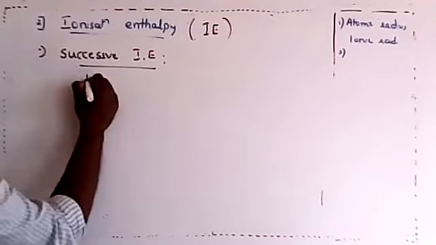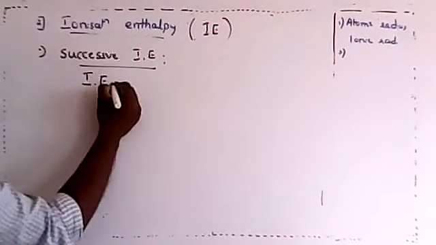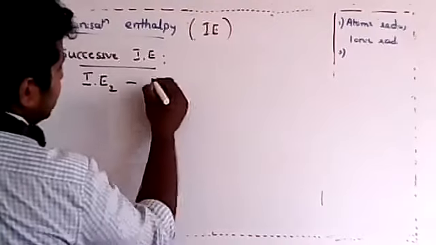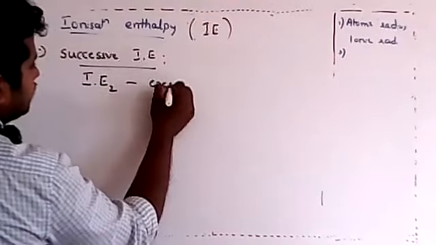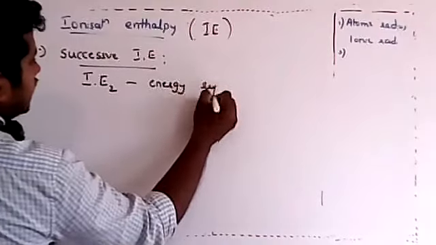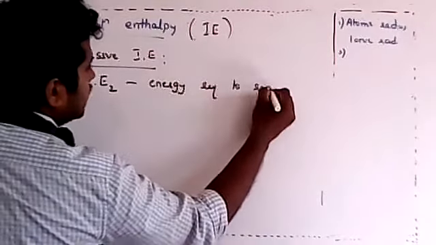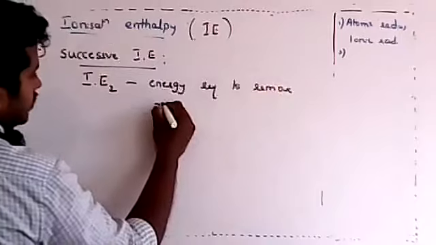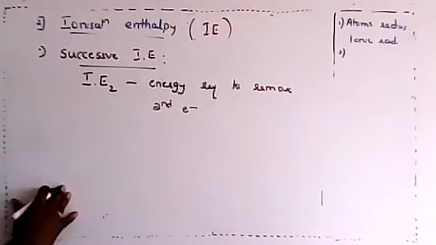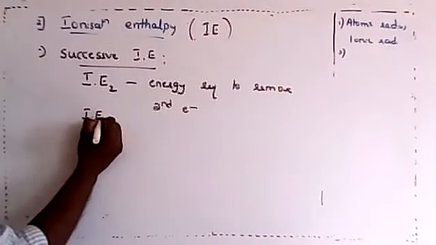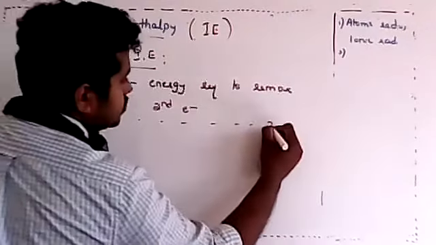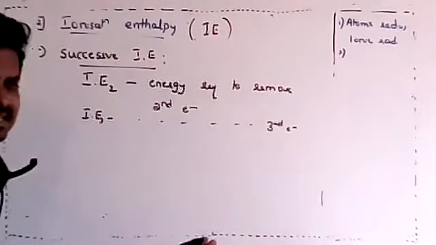For example, if I write IE2, you know what this means? It is the energy required to remove the second electron. Then what would be IE3? It is the energy required to remove the third electron. That's a simple thing.